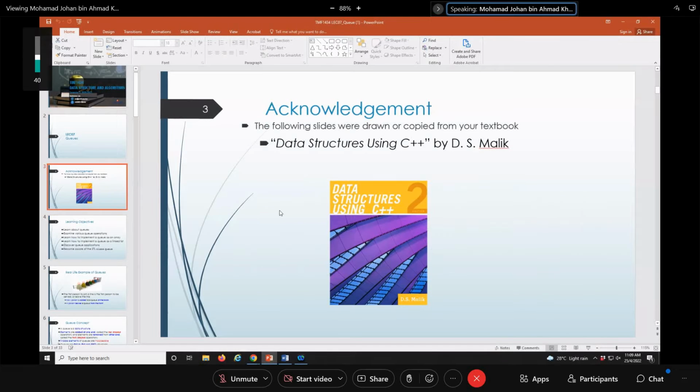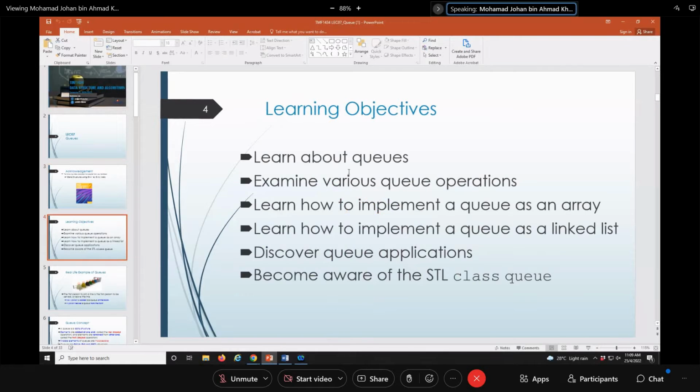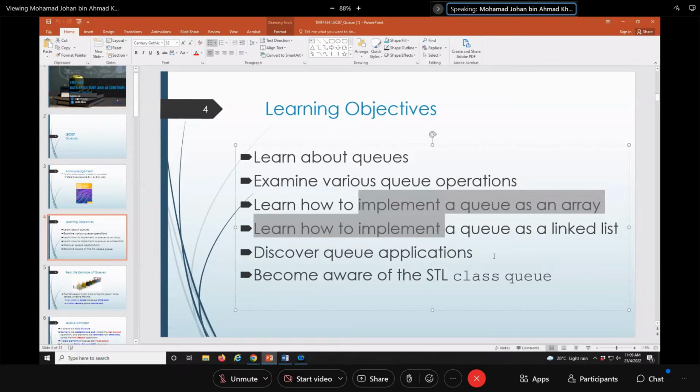Okay, so for the programming, you need to refer to your textbook. You're going to learn about queues. You're going to look at the various queue operations, how to implement queue as an array and linked list. But the implementation in C++ is inside your textbook. Then we look at queue applications and become aware of the standard template library for the class queue.